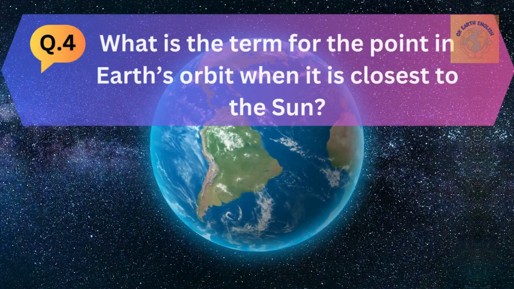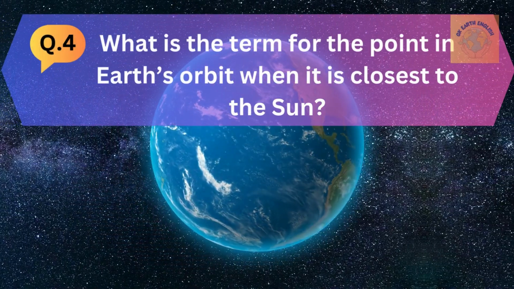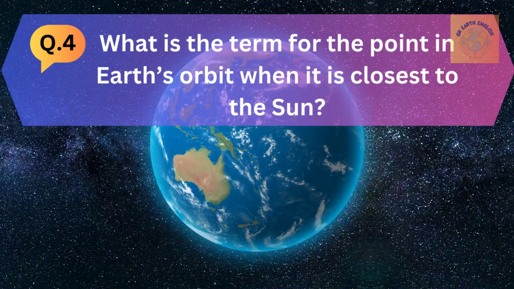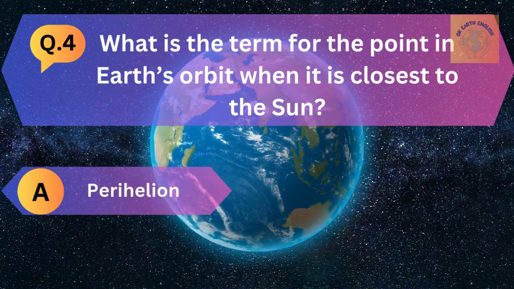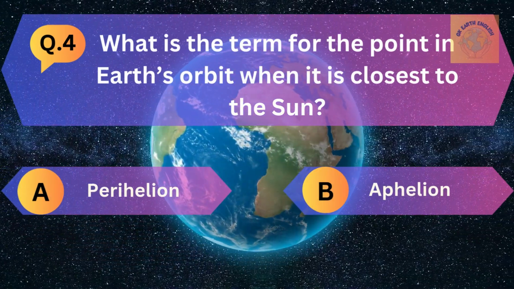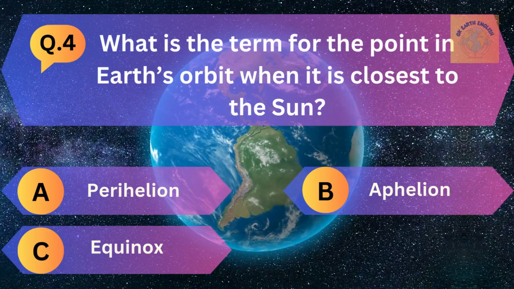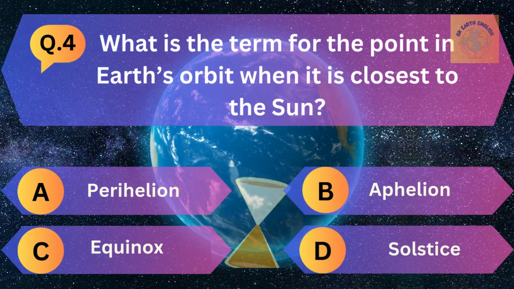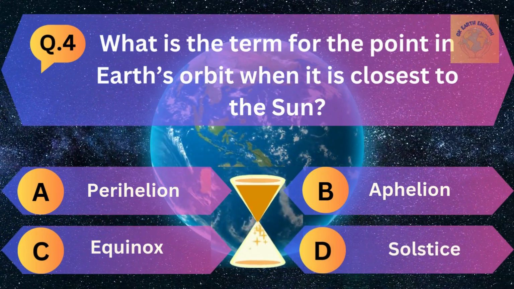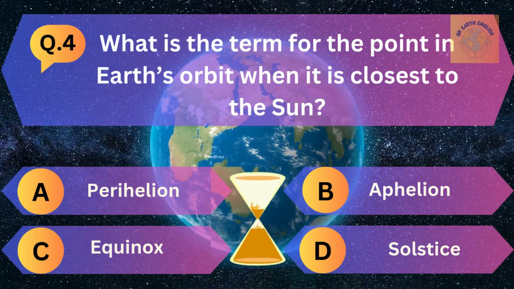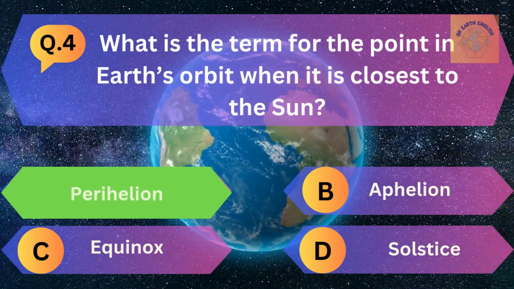Question number 4. What is the term for the point in Earth's orbit when it is closest to the sun? A. Perihelion, B. Aphelion, C. Equinox, and D. Solstice. The correct answer is perihelion.